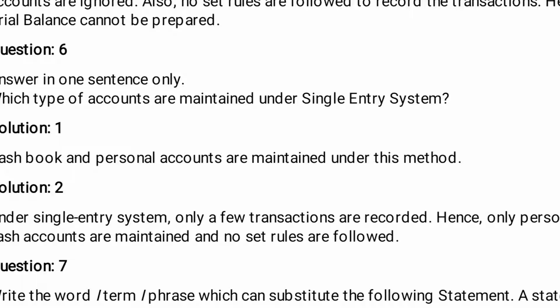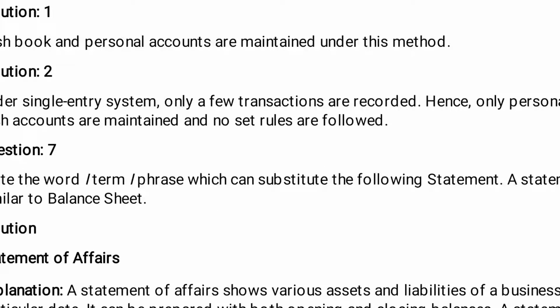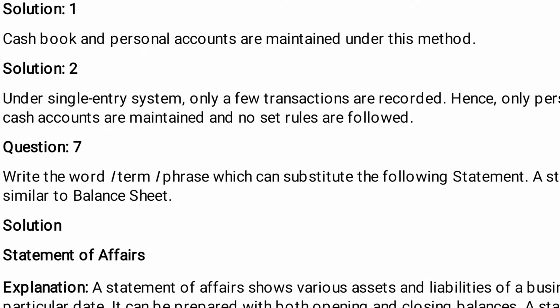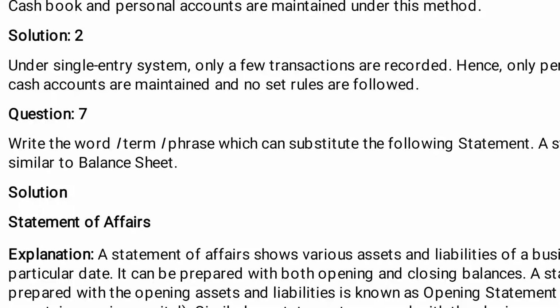Solution number 2: under the single entry system, only few transactions are recorded, hence only personal and cash accounts are maintained and no set of rules is followed.